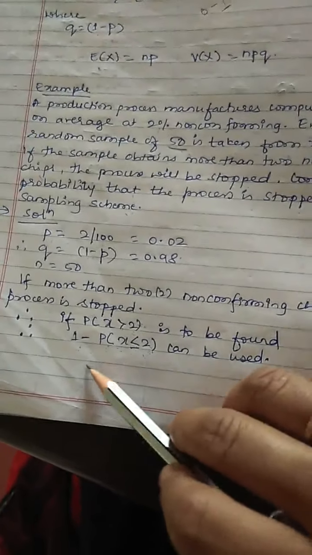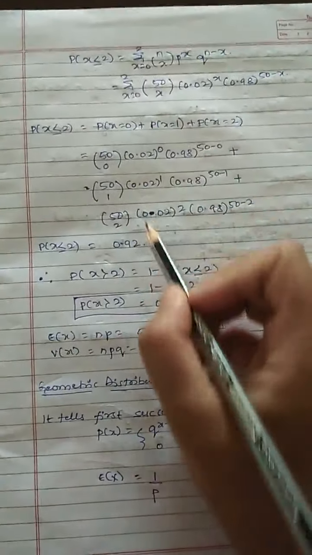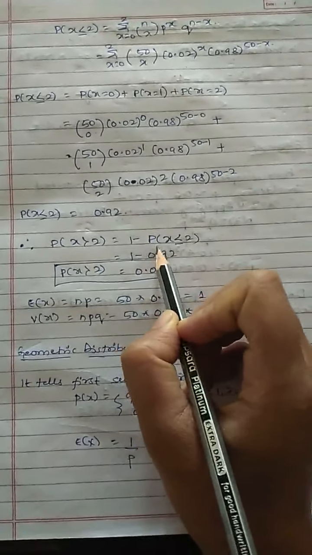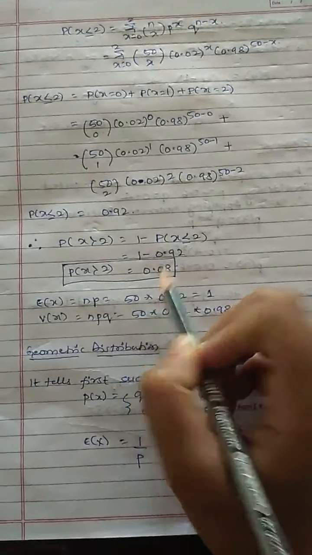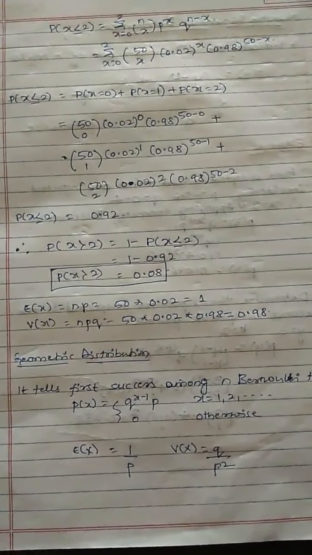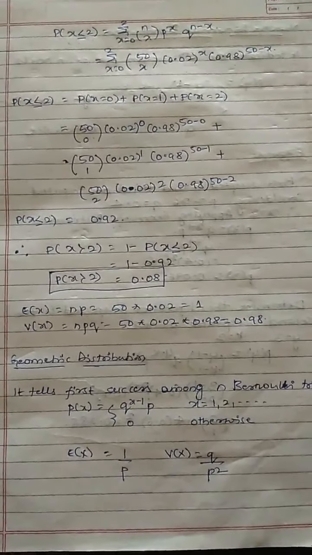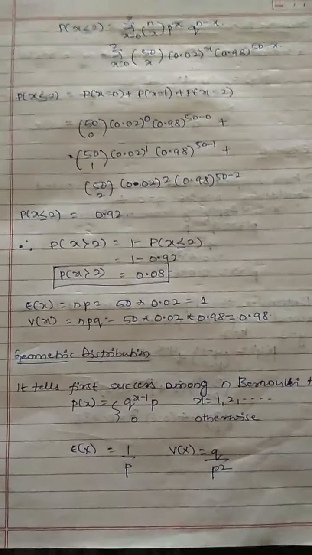Don't think this itself is the answer. Still, what is the actual process to be done? The actual process is 1 minus P of x less than or equal to 2. So now P of x less than or equal to 2 I have got here, that is 0.92. Then I am going to subtract 1 minus P of x less than or equal to 2, that is 0.08. So 0.08 means how much? 8%. There is an 8% chance that more than 2 non-conforming chips will be produced and the sampling process will be stopped.